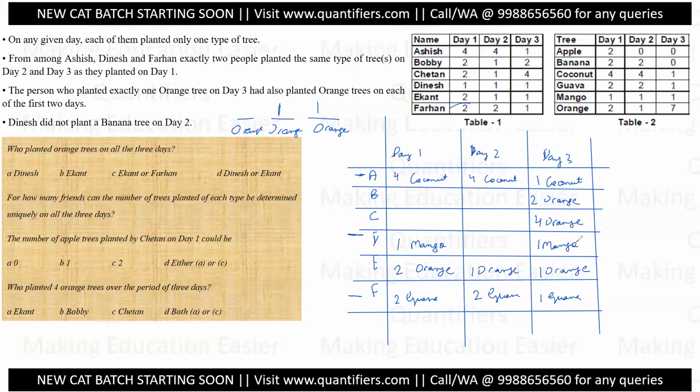Now exactly two people were having the same type of fruits. Please remember this, that exactly two people were having the same type of fruits, which means that there are no three people. So this place cannot have mango. And what are the fruits left for the second day? Coconut is done. Two guavas are done. One orange is done. Left are banana and mango. So the entry is left for B, C, D.